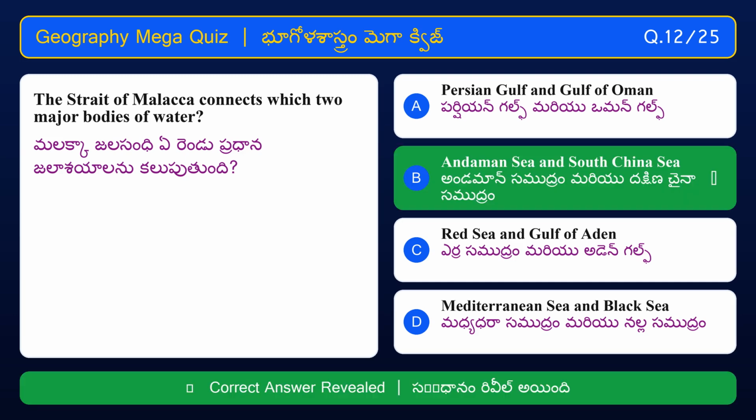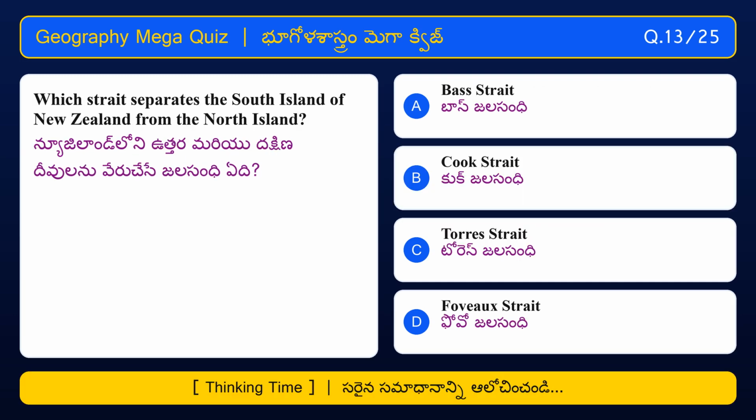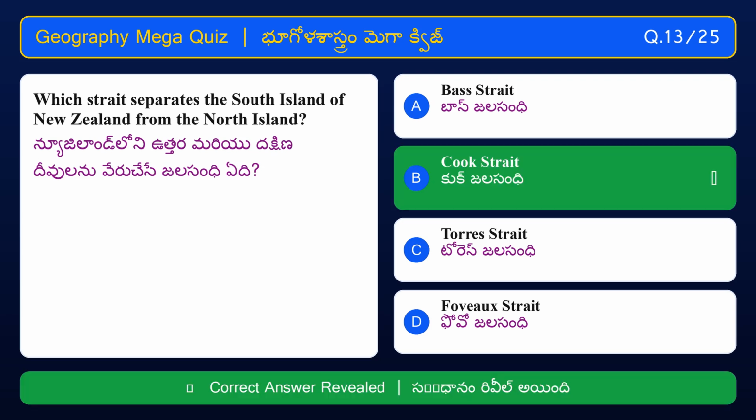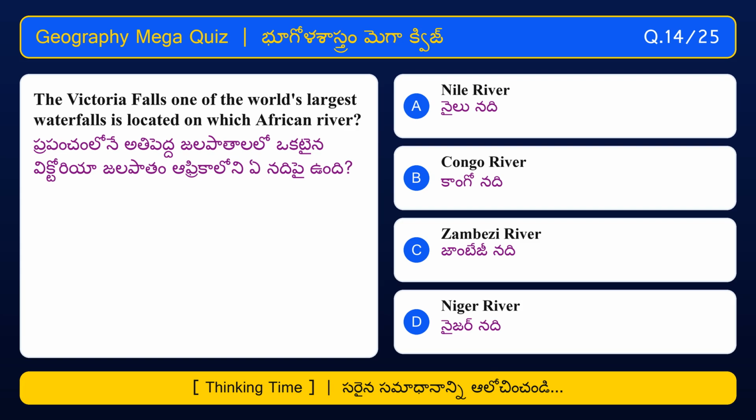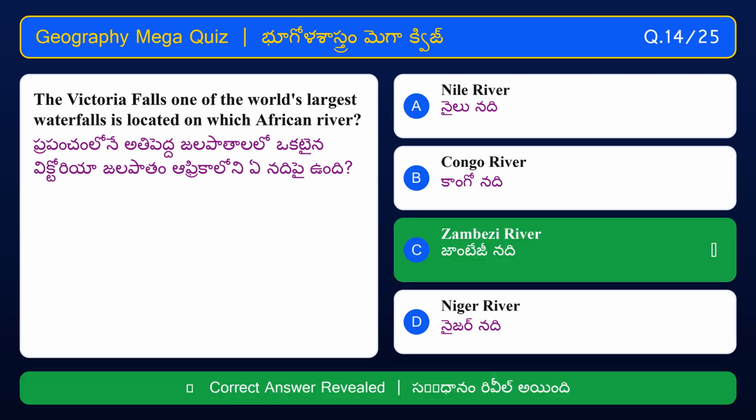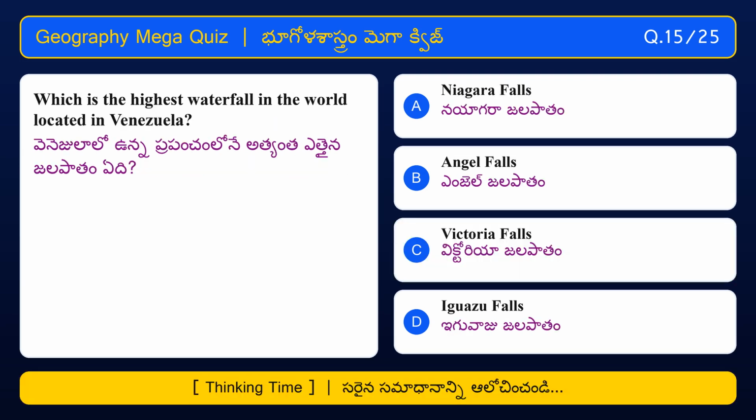Andaman Sea and South China Sea. Which strait separates the South Island of New Zealand from the North Island? Cook Strait. The Victoria Falls, one of the world's largest waterfalls, is located on which African river? Zambezi River. Which is the highest waterfall in the world, located in Venezuela?